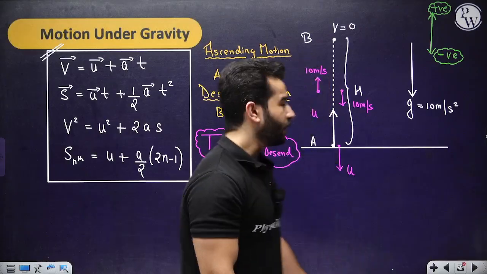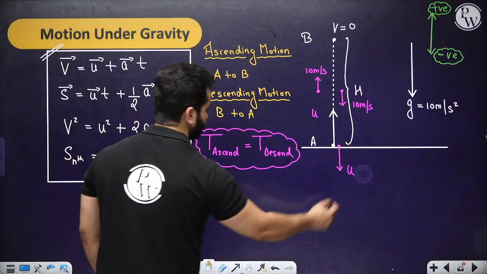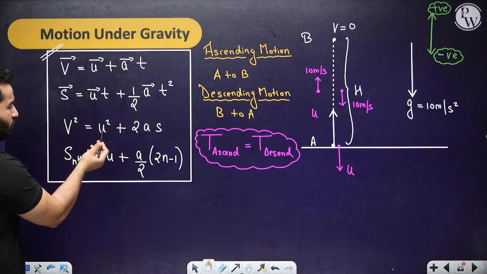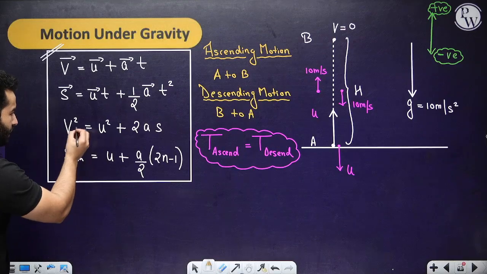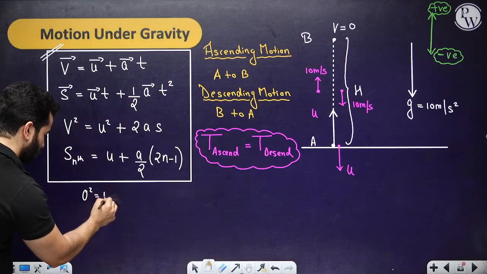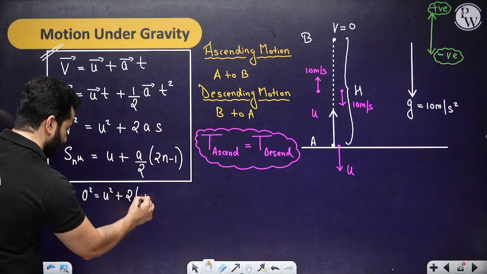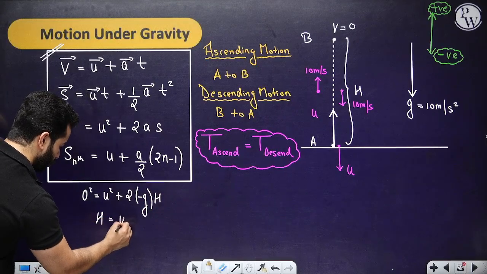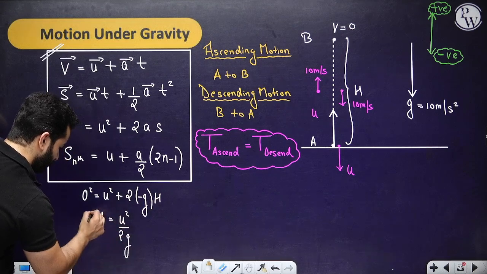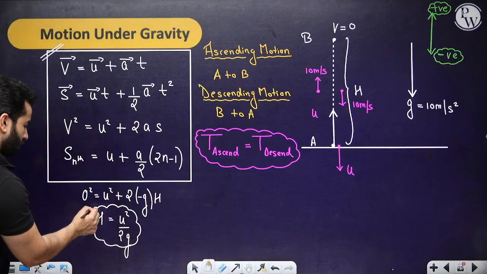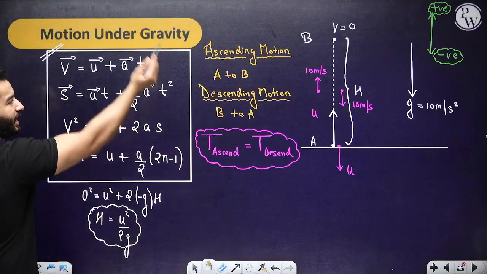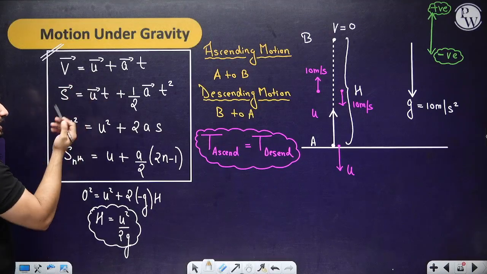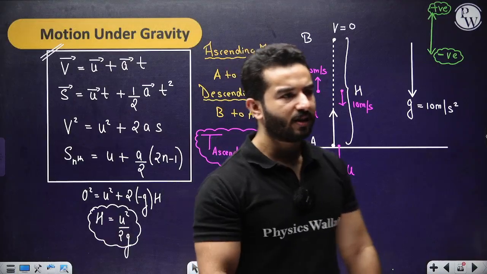All of these things, if you want to find out what h is, just do simple things. So v is 0, so use this equation to find h. 0 square equals u square plus 2, acceleration due to gravity minus g, displacement is in upward direction, so plus h. So h would be equal to u square by 2g. If you want to find out the time of flight, the time taken by the particle to go from A to B, use the first equation, v equals u plus at, that's it. Many things you can play with these equations.